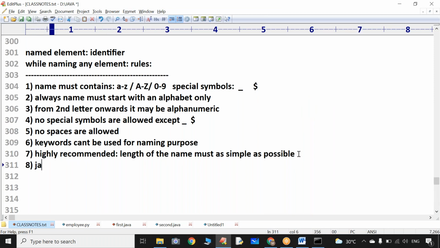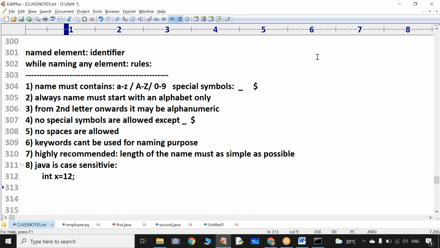And one more thing: Java is case sensitive. What does case sensitive mean? For example, there is one variable called int variable.